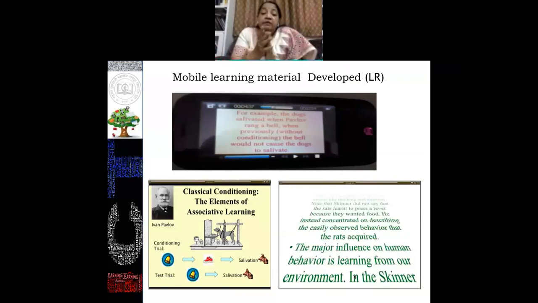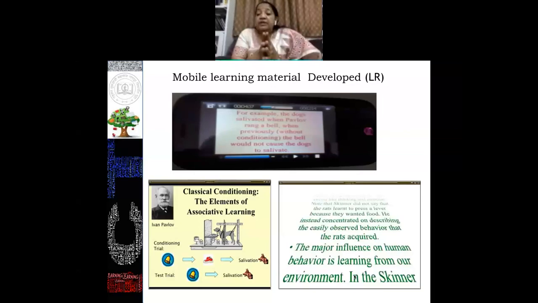I first experimented with developing this mobile learning module because I am a teacher educator and at that time I was teaching B.Ed students also. So in B.Ed we have the stories of learning. We developed these stories of learning into a mobile module. One of my students, who was a computer expert, developed this during her M.Ed project. So we developed this module. It is accessible through a basic feature phone and the multimedia phone also.